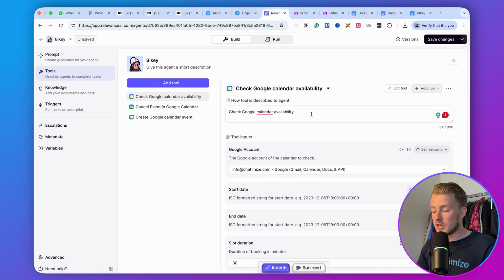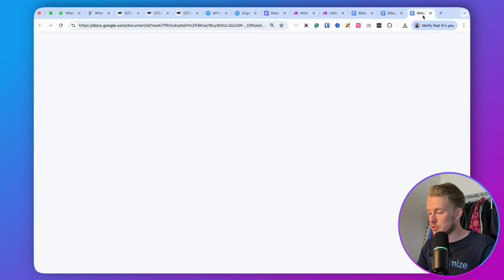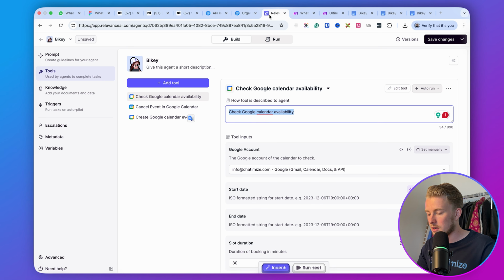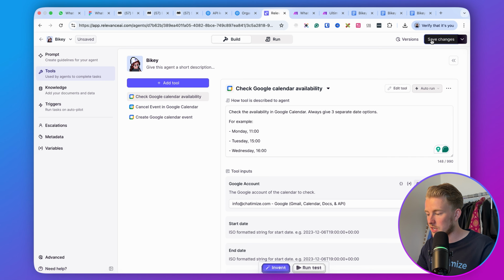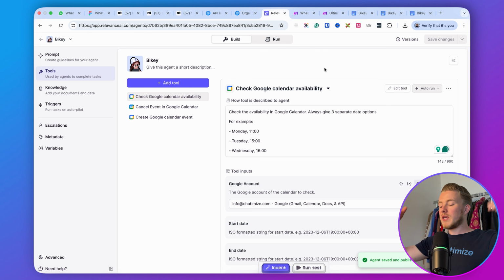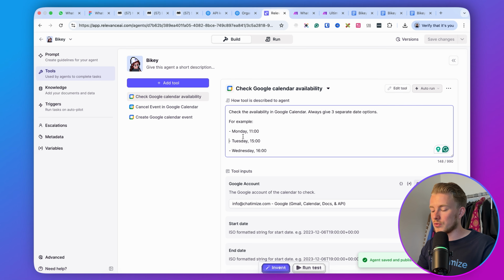And for some reason, the prompt is gone. So I'll just add the prompt back. And then we can click on Save Changes, right? So now we gave it 3 tools. We gave it check the Google Calendar availability, canceling events, and creating events. Then there's just one other tool that I want to add, and that is getting the order status.